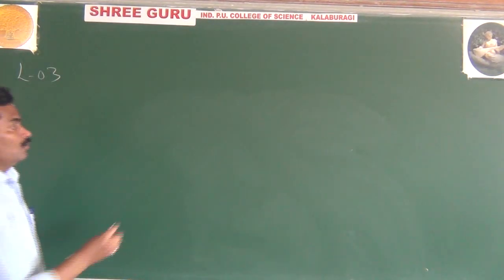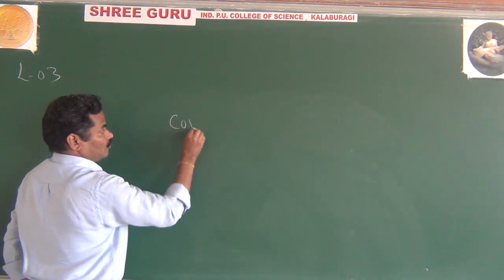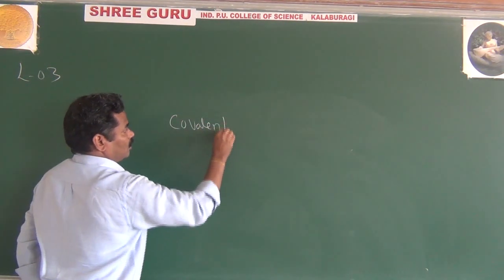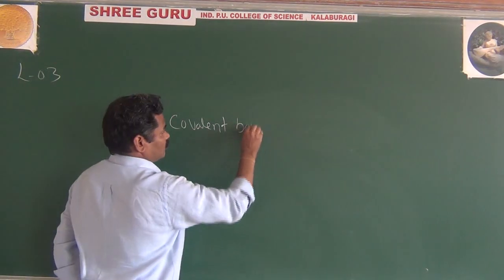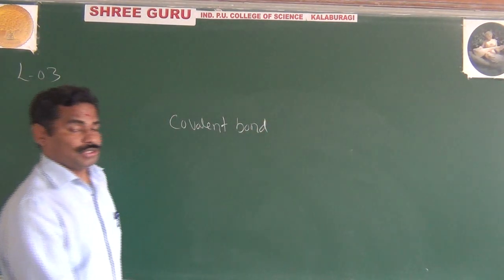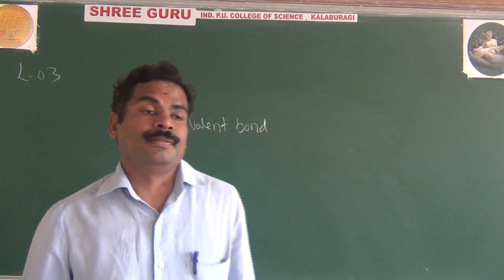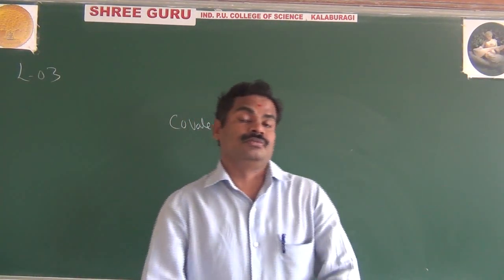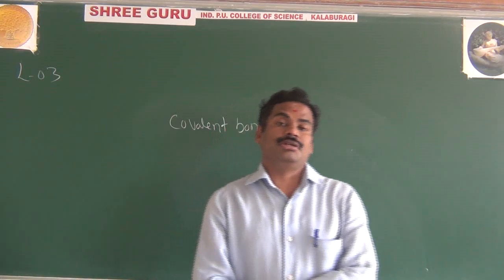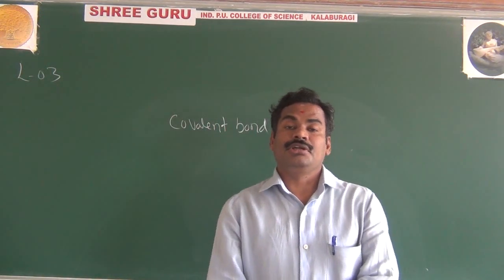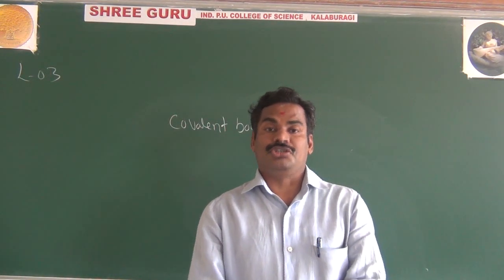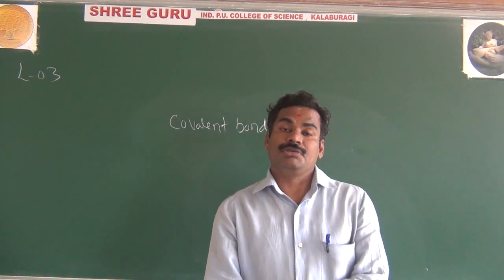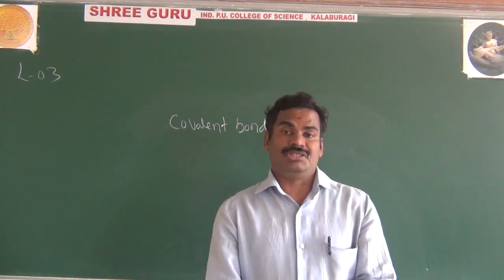What is a covalent bond? Maybe you studied this in your chemistry. As I said, the main important property of a semiconductor is the tetravalent covalent bonded crystal structure. It means the semiconductor has 4 valence electrons.